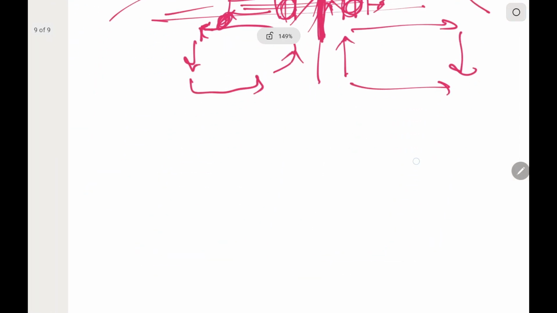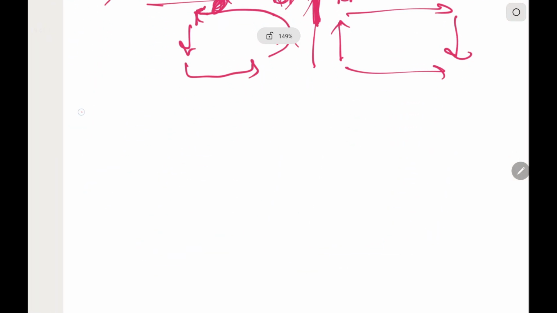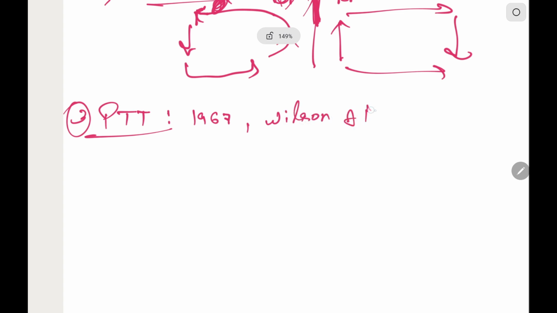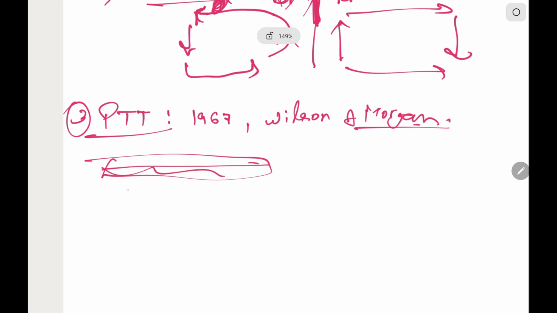And finally comes the most prominent theory, the plate tectonic theory, given in 1967 by Wilson and Morgan. It states that the lithosphere, that is crust and uppermost solid mantle, is floating on the asthenosphere, that is semi-solid upper mantle.